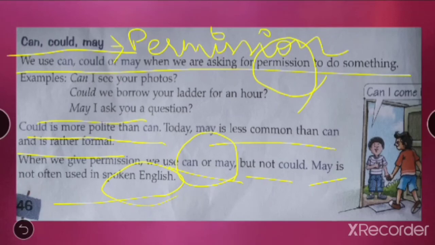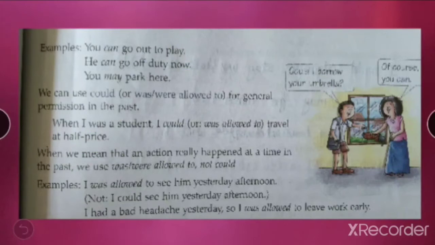So mostly in spoken English we don't use may. But if you use it also to give answers, it's not wrong. If you ask me, may I go to washroom? Yes. What is the answer? You may or you can. Clear? See, you can go out to play. He can go off the duty now. You may park here.